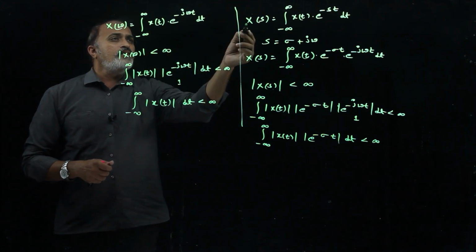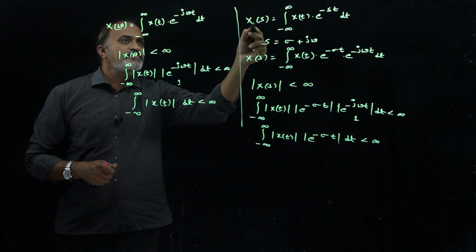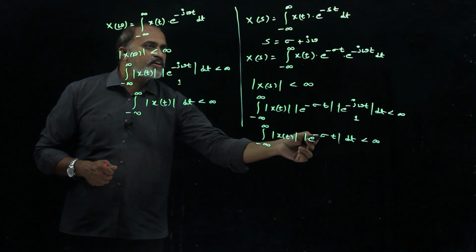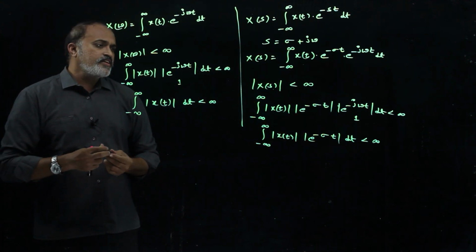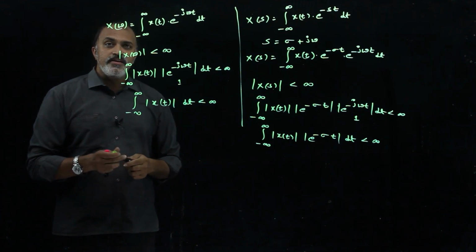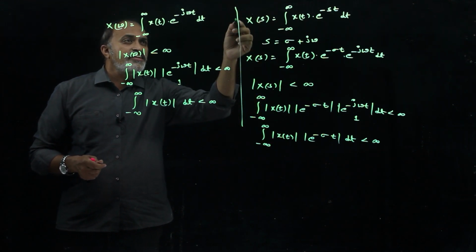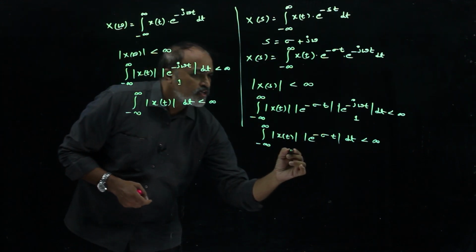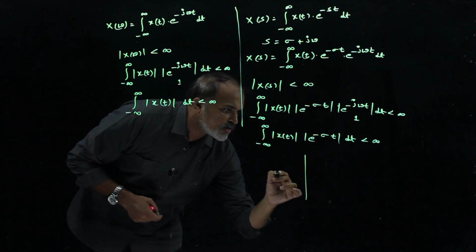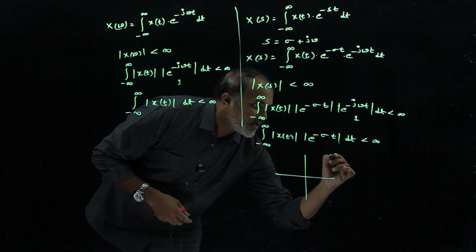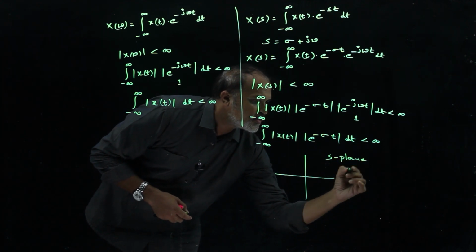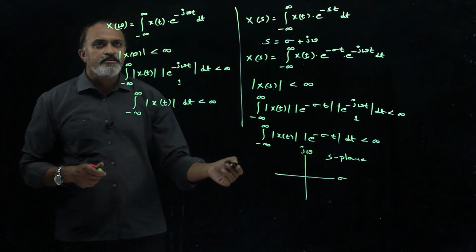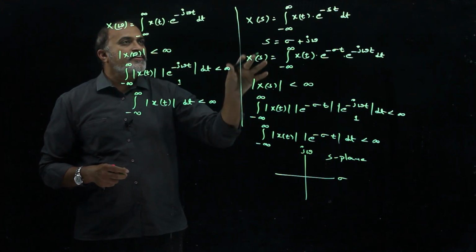So here the magnitude of X of s depends on the magnitude of x of t as well as the value of sigma, where sigma is the real part of s. That means even though the area covered by this x of t is a finite value, the existence condition of X of s also depends on sigma, the real value of s. This real value of s can be designated in the s plane. If it is considered as the s plane, this is the real axis and this is the imaginary axis. So on the x axis, based on the values of sigma only, we can decide the existence of X of s.